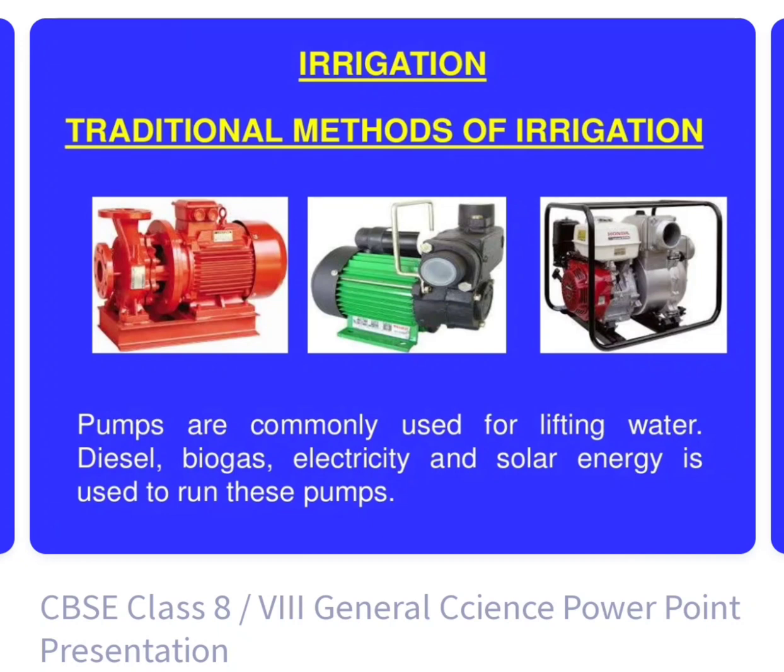Next, we have modern methods of irrigation. Pumps are commonly used for lifting water. Diesel, biogas, electricity, and solar energy are used to run these pumps for the irrigation of fields. As you can see in the slide, there are three different types of pumps which are used in the methods of irrigation.